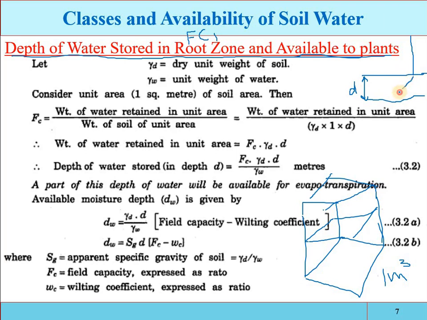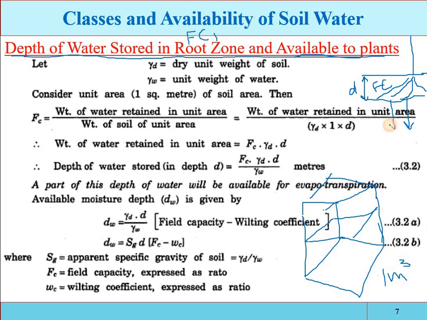Suppose this is in meters. And for example, the water capacity of the soil which is stored against the force of gravity, that is Fc. Fc is the field capacity, because beyond this level the water will be drained out.